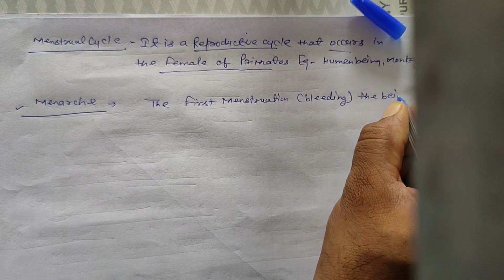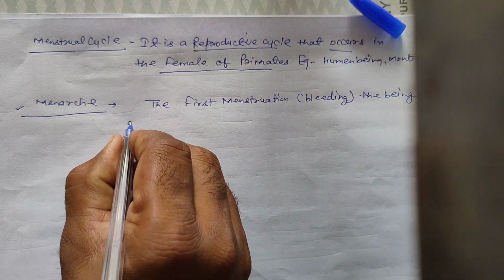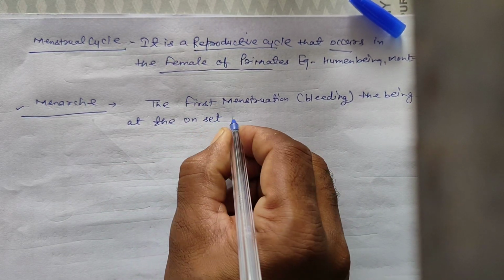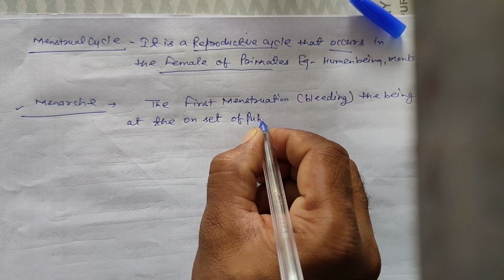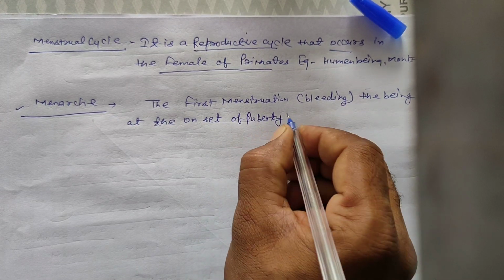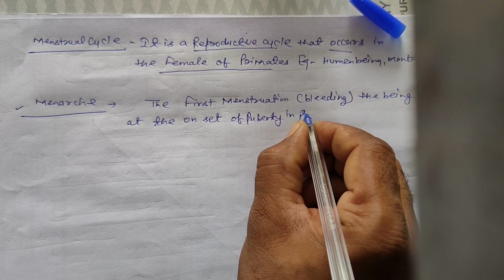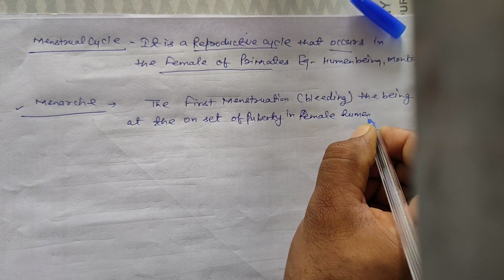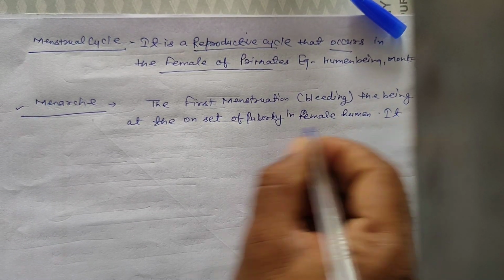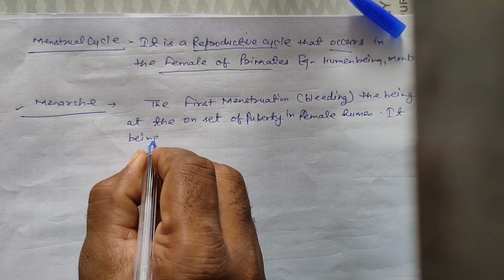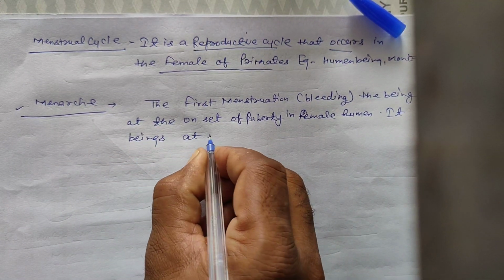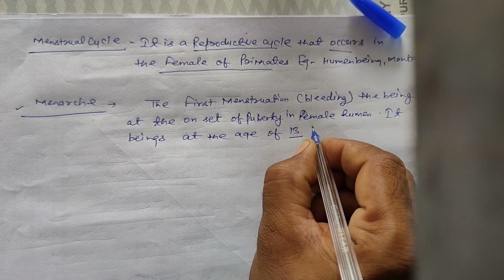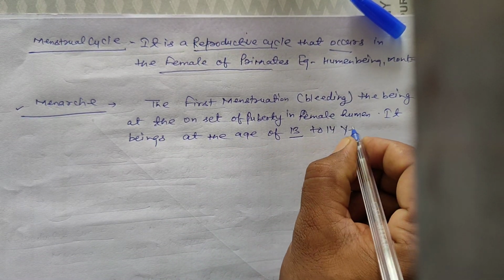It begins at the onset of puberty in female humans, at the age of 13 to 14 years.